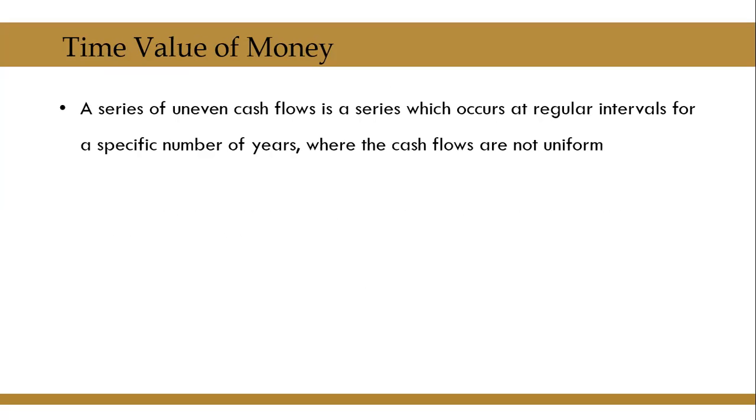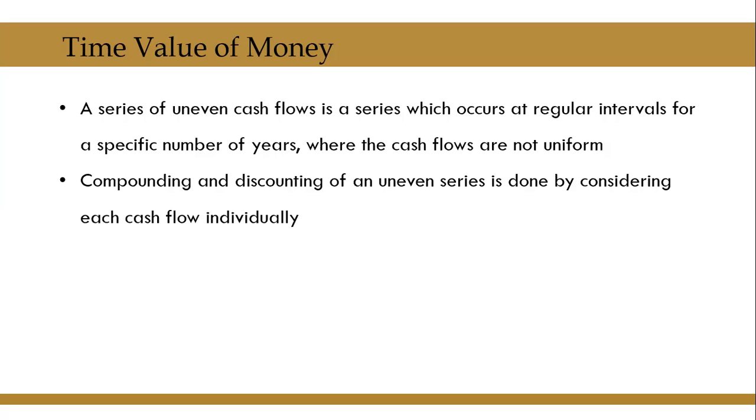The last type of cash flow is a series of uneven cash flows. Here it is a series which occurs at regular intervals for a specific number of years where the cash flows are not uniform. That means every year cash flows are there, but these cash flows are not same in size. And that kind of a series is known as an uneven cash flow series. Compounding and discounting of an uneven series is done by considering each cash flow individually.